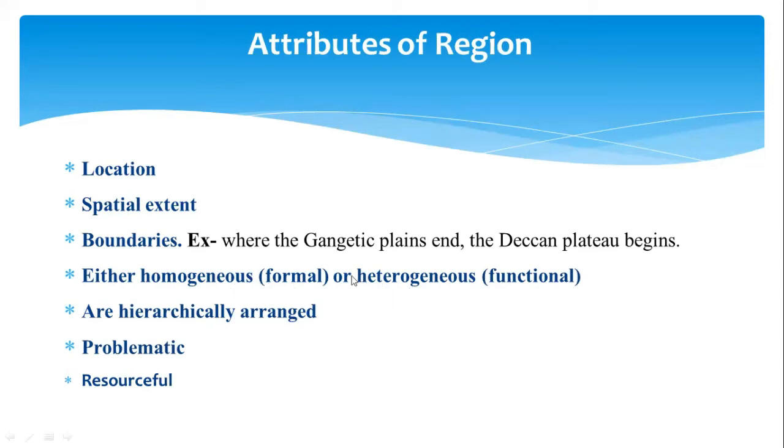Region can be either homogeneous or heterogeneous. I will go into detail about this in the next class. They are hierarchically arranged. How are they arranged hierarchically? Like I have told you, first it can be a village, next it can be a town, etc. So we are seeing a hierarchical arrangement.